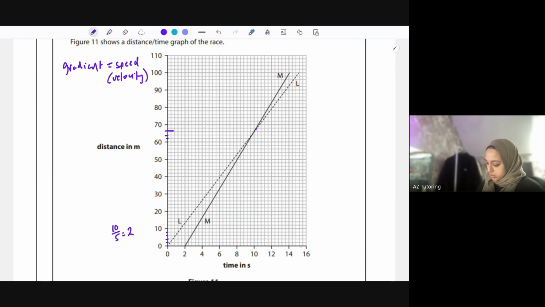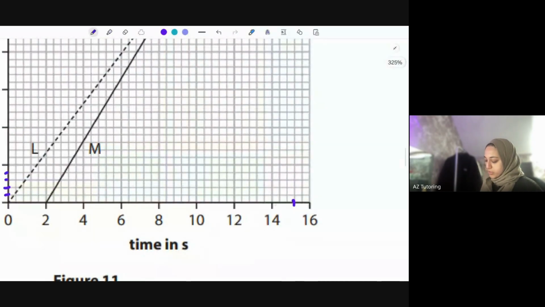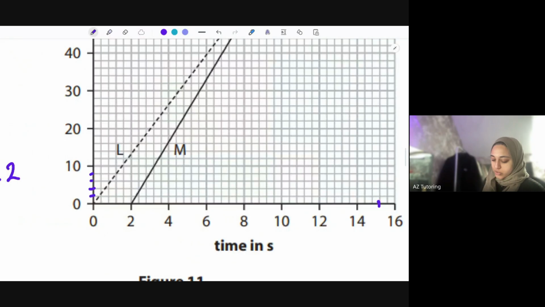So this point over here on L is here. Quite tricky to see. Yeah, okay, so it's that number here as the x, at 100 for the y. And over here, between 0 and 2, we've got 1, 2, 3, 4, 5 boxes.